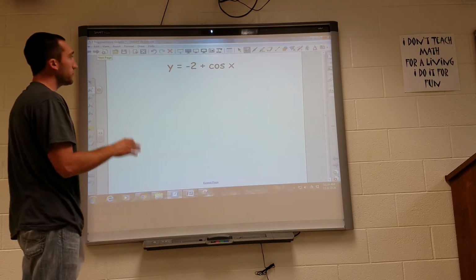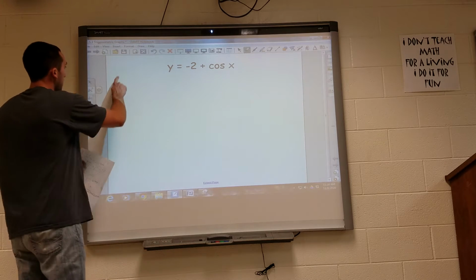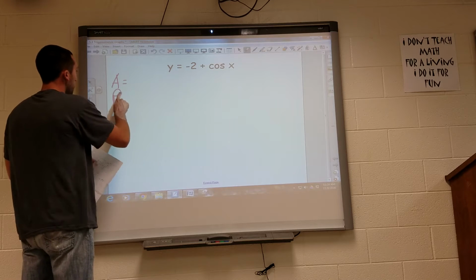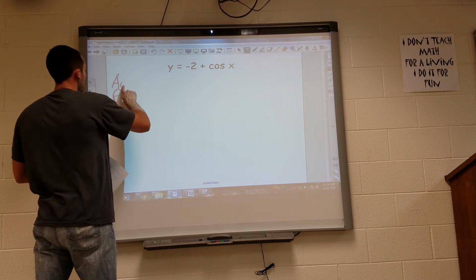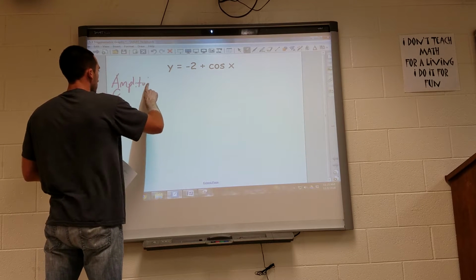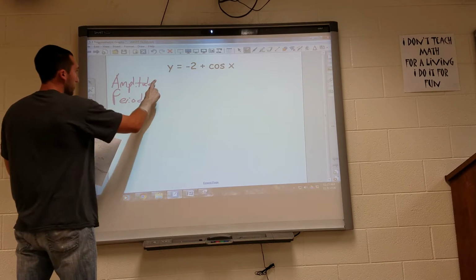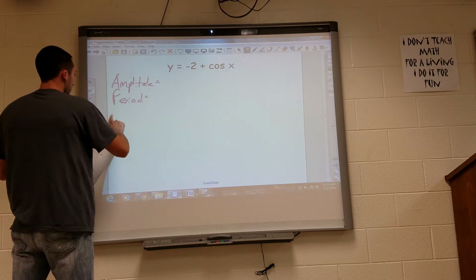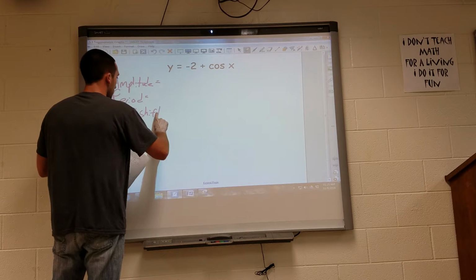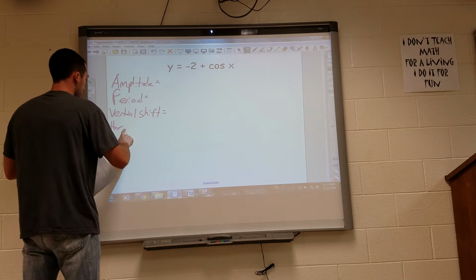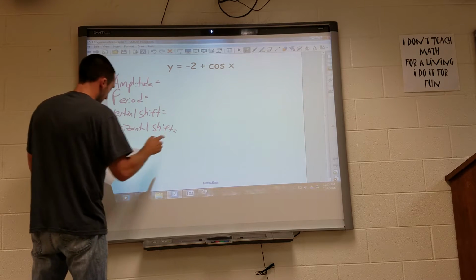Every single time we start to graph a trig function, we're going to write down A for our amplitude, P for our period, and maybe for the first time I'll write down what they actually stand for. So A for our amplitude, P for our period, vertical shift, horizontal shift, and then the interval.